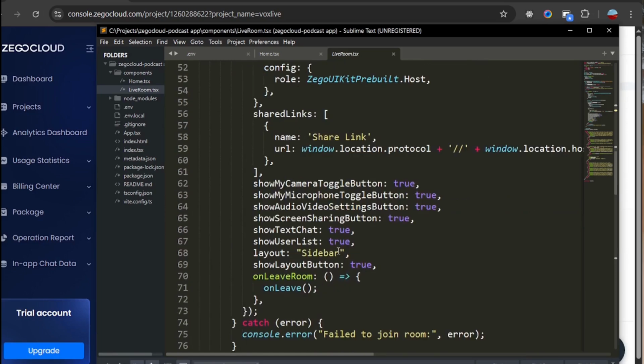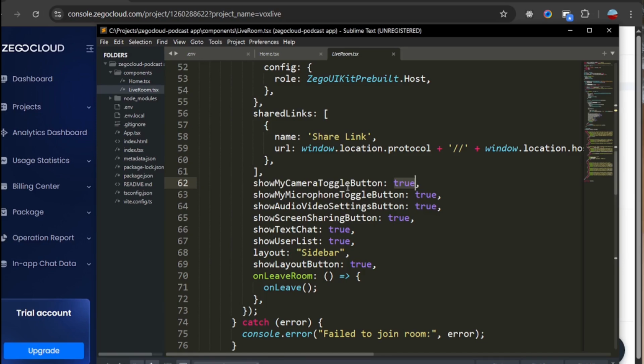Okay, so the role in the config is as the host. So it's going to have the host and the participants. Then in the shared links, we also assign the name and then the URL. We also have the show my camera toggle button, and we set it to true. As the field name suggests, if you want to show the toggle button, which is going to be displayed on the video of the camera, I set it to true.